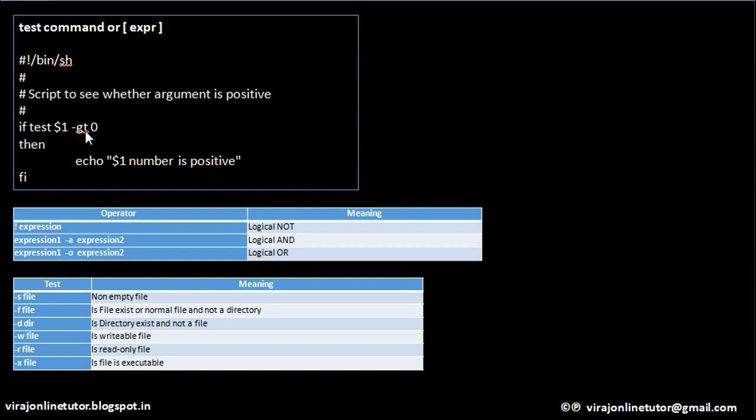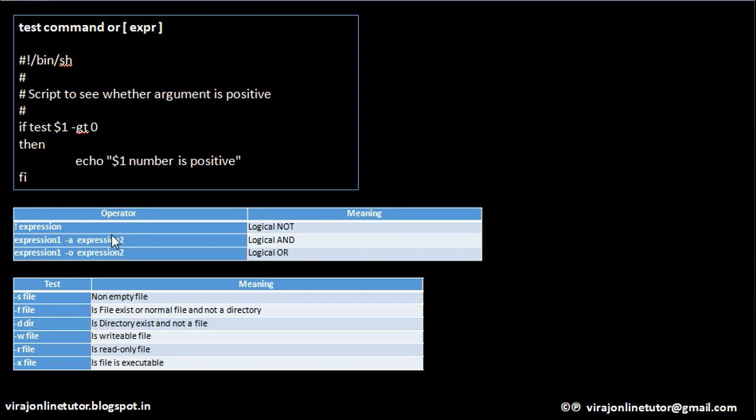If you give a condition, use a then keyword. If this condition is true, it will execute whatever is in then, and fi is ending the if statement. So fi is ending this if block; if this condition is true, then it will execute this statement. Clear?